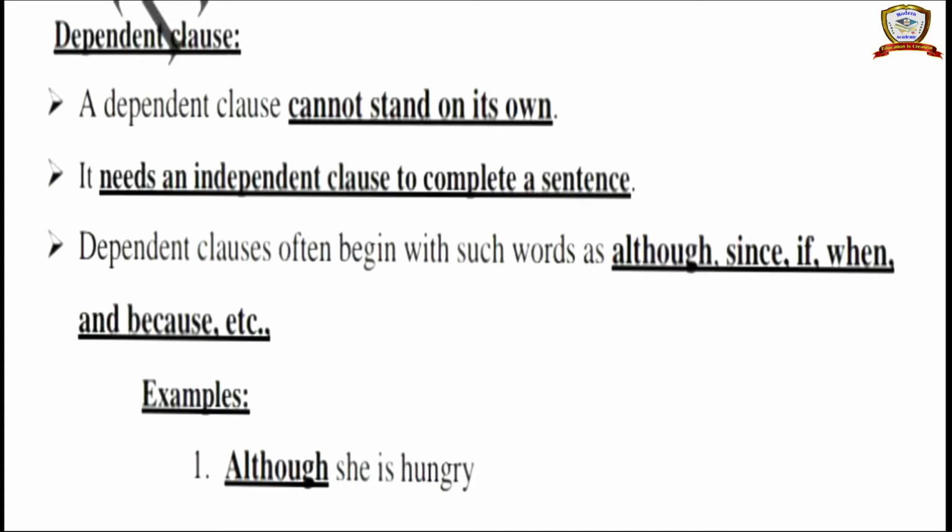Are you clear? See, dependent clauses often begin with such words as although, since, if, when and because. So a dependent clause always starts with some other words, such as, here are the examples: although, since, if, when and because. Okay, see the example: although she is hungry.